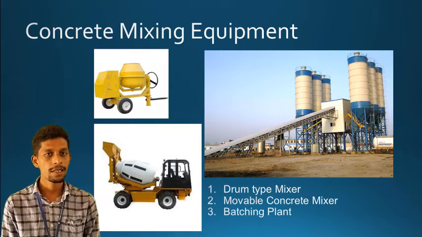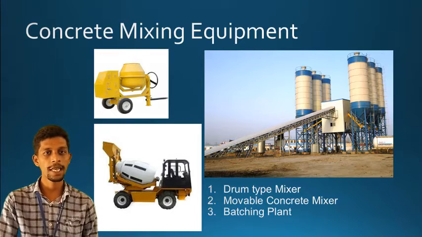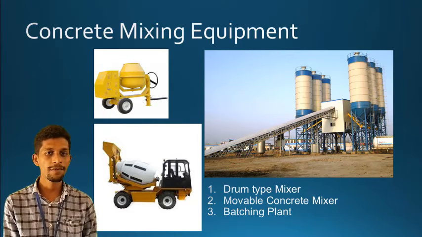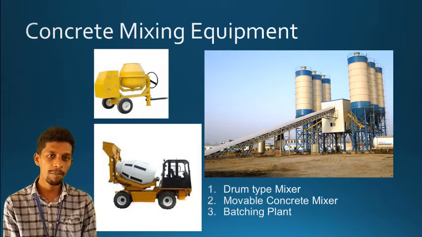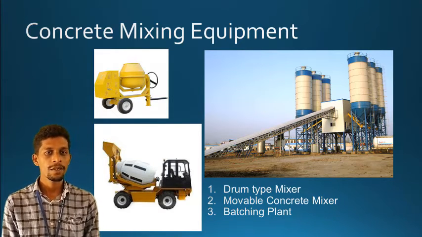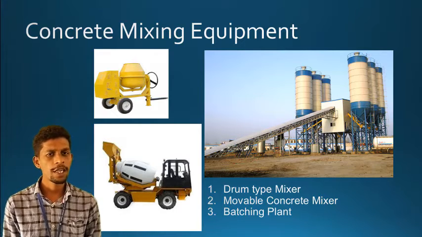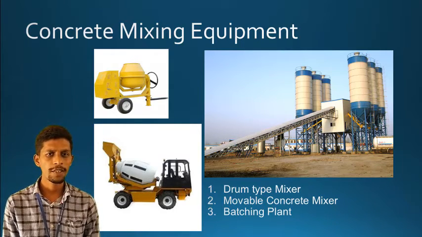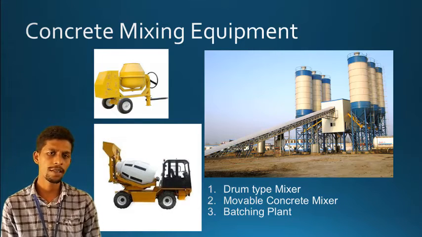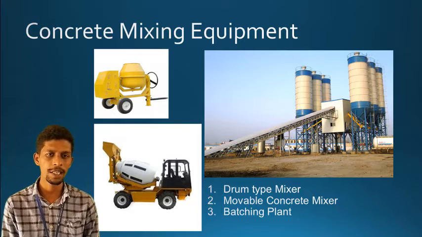And the second one is the mobile or portable concrete mixer. The speciality is that it can travel from one place to another while mixing itself, and it can lift the materials on its own and dump them into its cylindrical cabin, right? The capacity of this mobile mixer varies from 100 liters to 400 liters. Mostly it has 400 liters capacity.